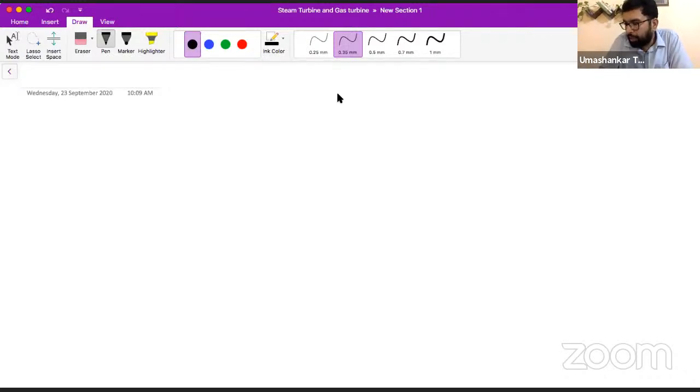Yuvinder, I have written gas turbine cycle, but the syllabus says gas turbine, that is true. But once you go through the steam turbine, you will come to know that the gas turbine works exactly the same as the steam turbine. So we are not going to discuss the same thing again and again, right? And the actual gas turbine cycle, was it there in the previous GATE syllabus or not? It wasn't there.